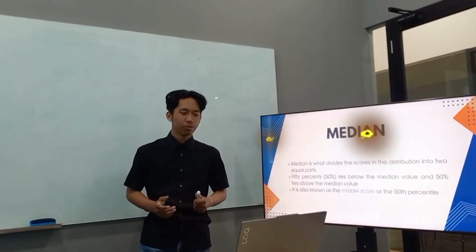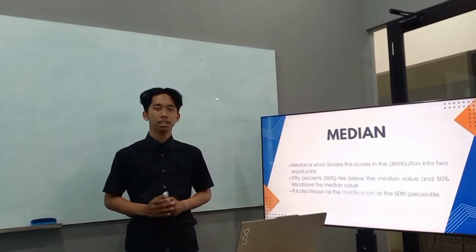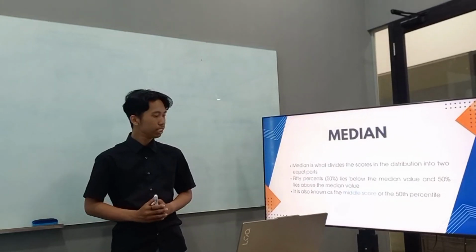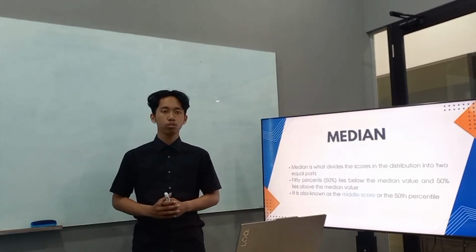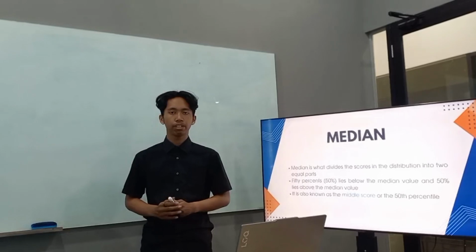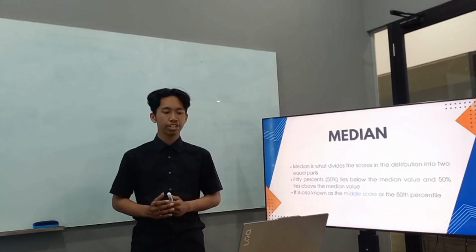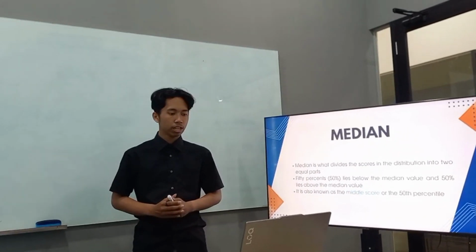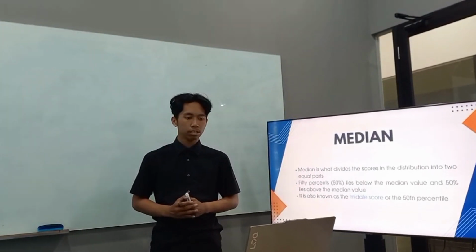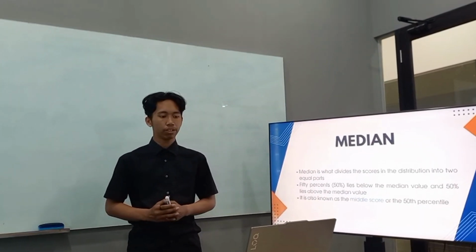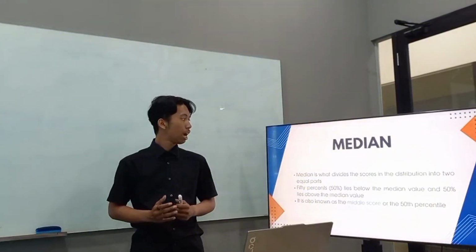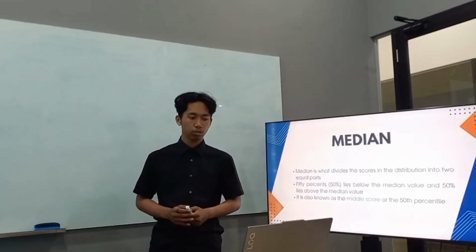Next, we will discuss the median. The median is the middle value of a data set after the data have been arranged in order. Unlike the mean, the median is not affected by extremely high or low values.